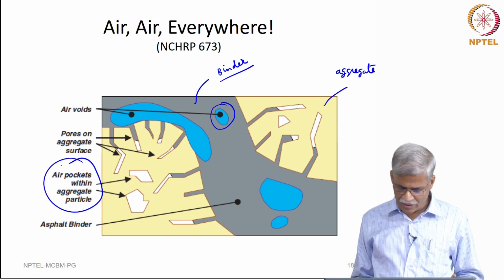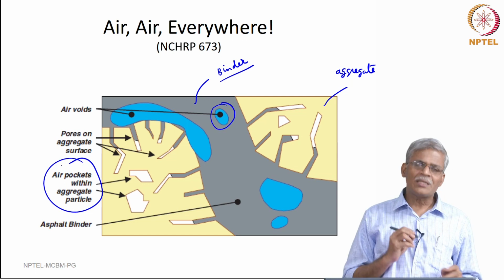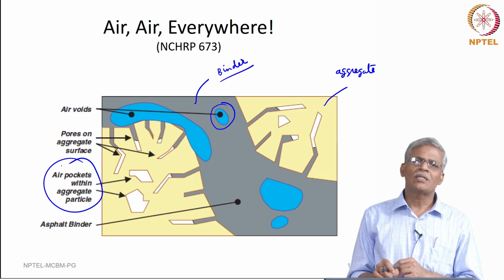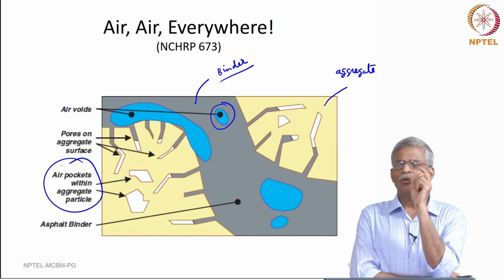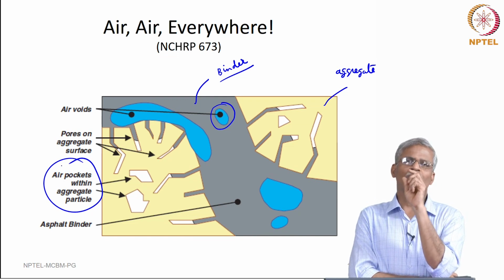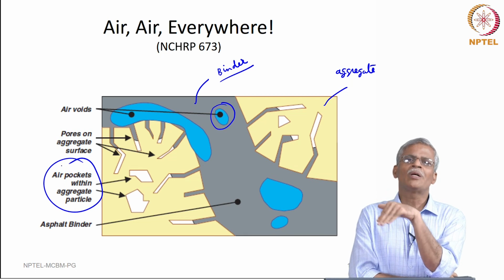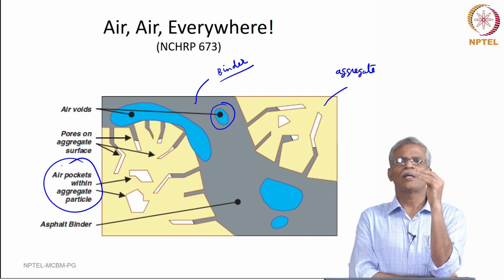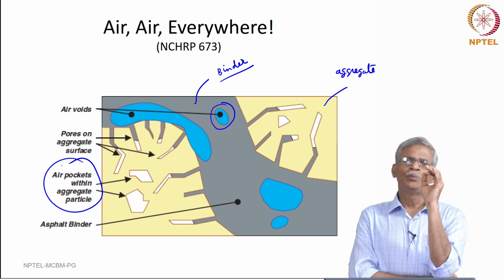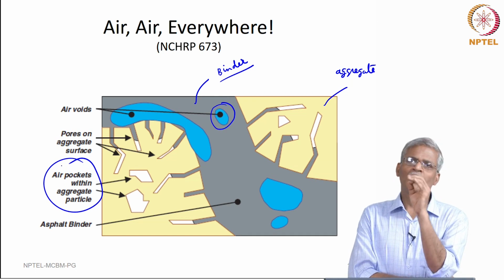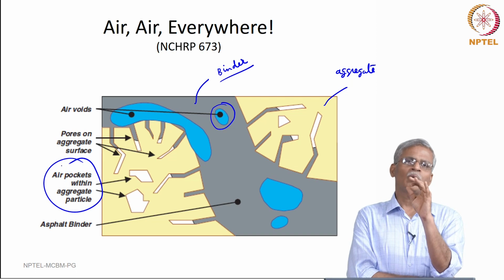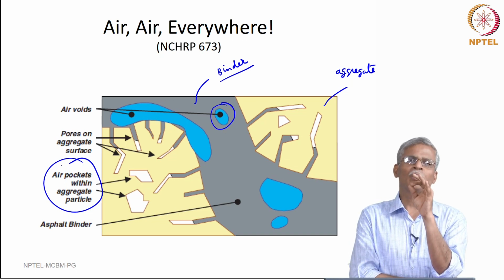The interesting thing is, if you take any aggregate and look at it very closely, with your naked eye or a microscope, there are going to be voids on the surface of the aggregate. Some of the voids are going to be permeable to bitumen and water, and some are going to be permeable only to bitumen.